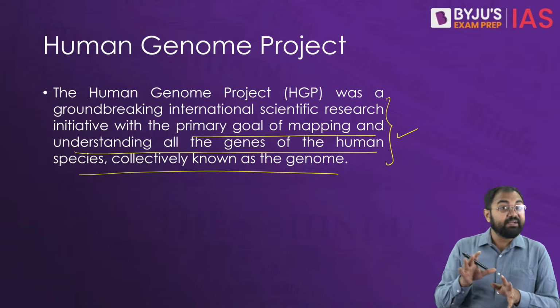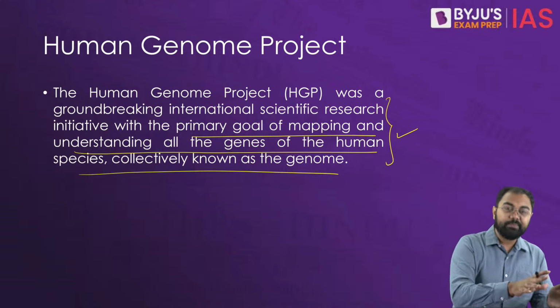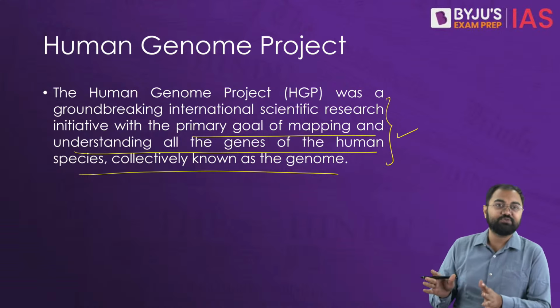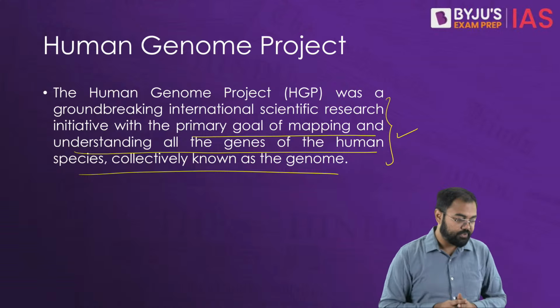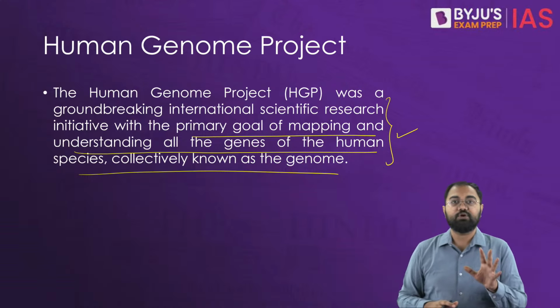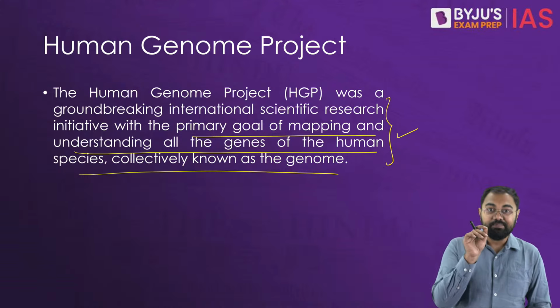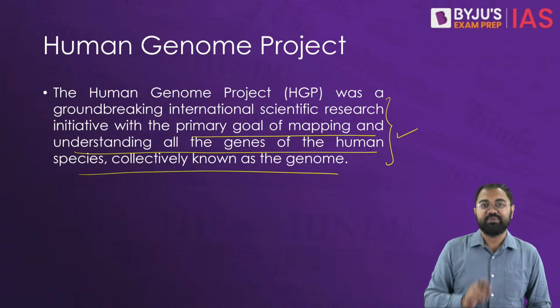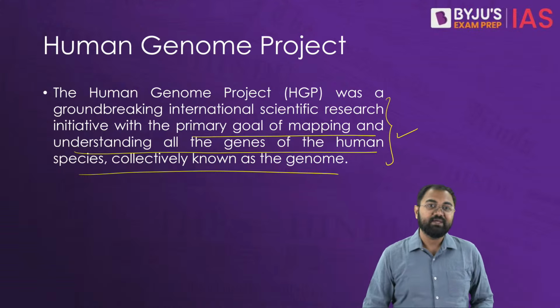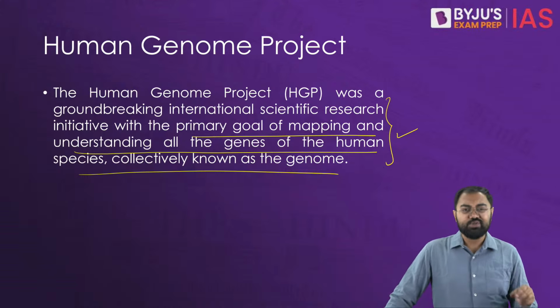But just note that India was not a part of the Human Genome Project. Initially we were about to become a part, but we did not eventually become a part of it. The basic objective was to determine the sequence of almost 3 billion chemical base pairs that make up human DNA, and to identify and map the approximately 20,000 to 25,000 genes that the human body has.